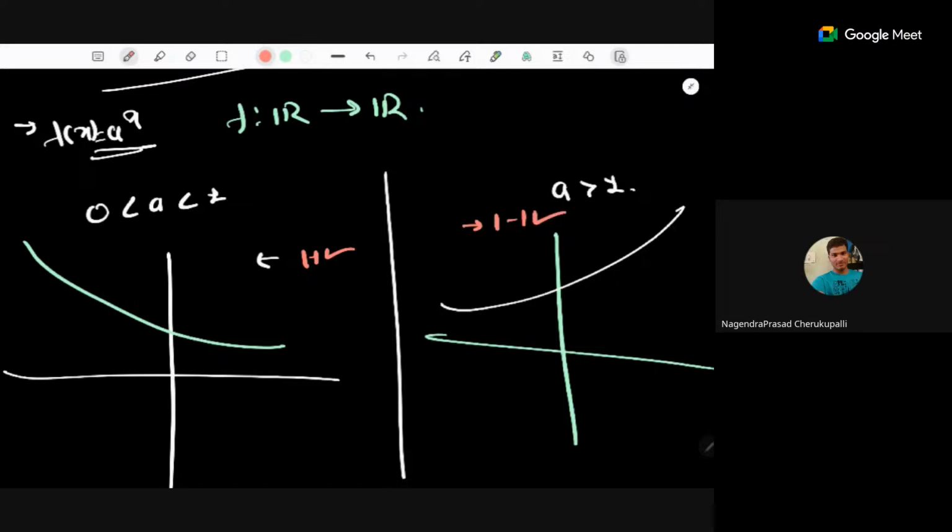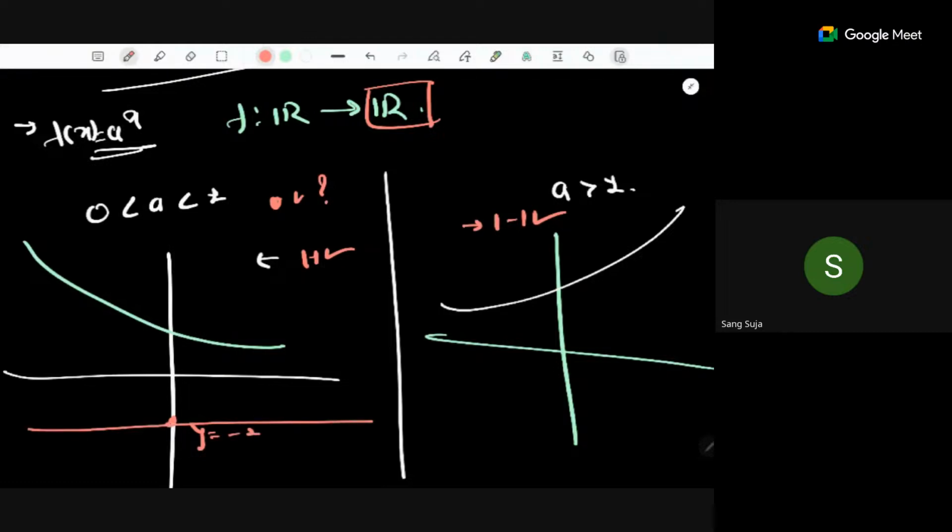What about onto? Is it onto in this case? No, ma'am. Because we are taking the codomain as the real numbers. If you take the value of y to be equal to -1, then there is no x which can be considered as an input and give us -1 as an output. So for y equals -1, I don't have any pre-image. So that's why this is not onto, if you take the codomain to be the real numbers.